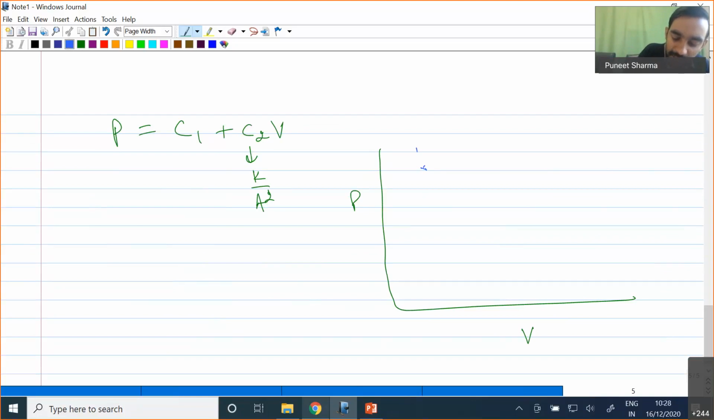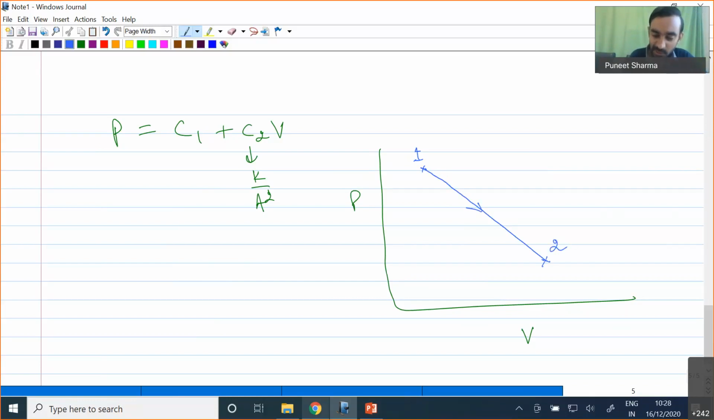So this is my state 1, and then during the expansion we will be having a change in pressure of the system, so a decrease in pressure of the system, and at the same point of time we will be having an increase of volume. So we will be having this line, and this line will be nothing but a straight line. So we will have the relationship between pressure and volume as a straight line.